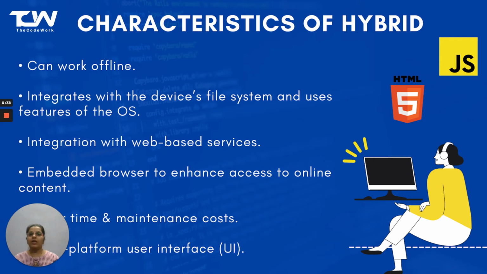Hybrid app involves integration with web-based services. Another essential feature of a hybrid app includes an embedded browser to enhance access to online content. A hybrid app can be developed at a faster pace and involves lesser development and maintenance cost. Thus, it saves time and money. Hybrid apps are compressible and can be managed effortlessly.